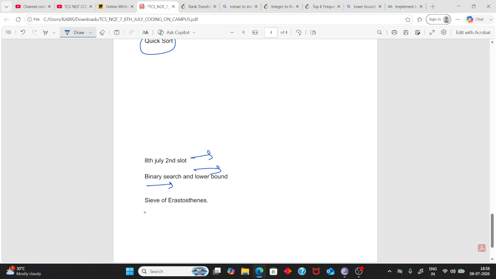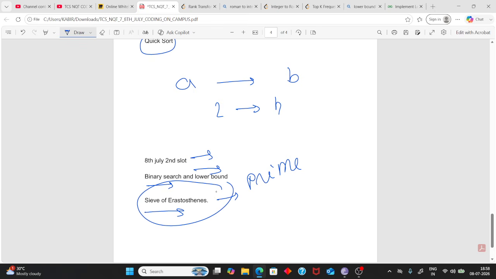And the last topic is the prime algorithm. Whenever you need to calculate prime numbers between a range, like A to B, or lower bound to upper bound, or low to high, then you can apply the sieve algorithm. Please check this one, one of the most important algorithms. Infosys also asked me this in my interview.